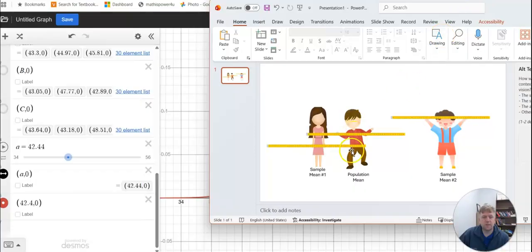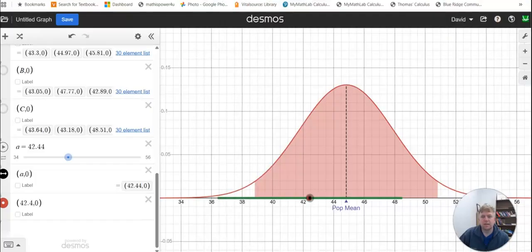I made this drawing on a lot of your pictures, and this is what I was talking about. This is the population mean. Because this girl over here is within the meter stick of the population mean, then that child that represents the population mean is within the same meter stick of that girl, right? This young man over here who's not in the interval, his meter stick doesn't contain the population mean. And that's what I'm trying to get you guys to understand here.